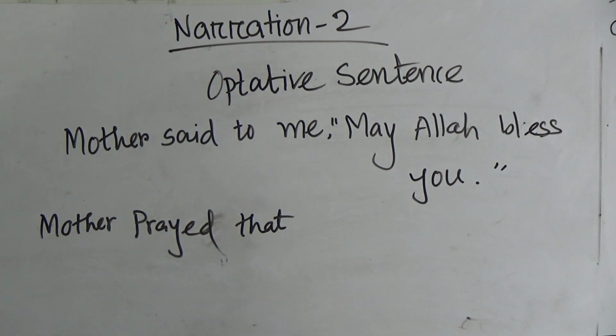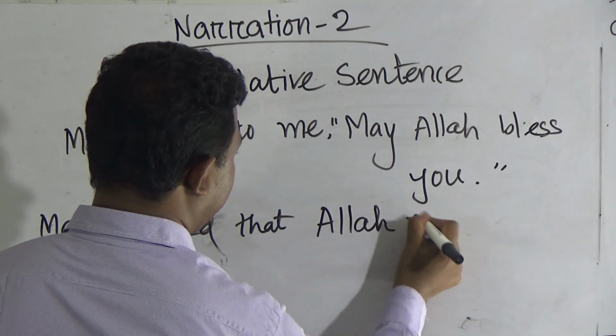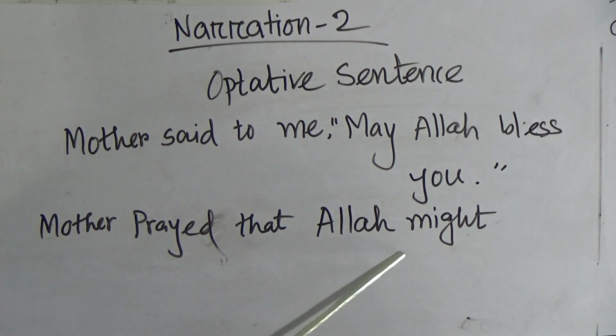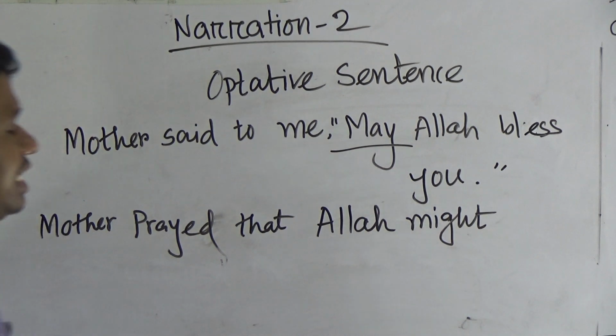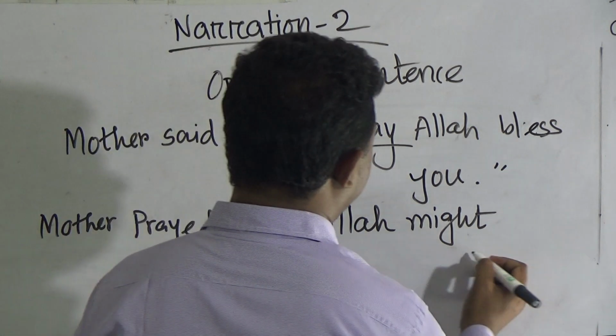Mother prayed that Allah might. That's why I have written might, because may is in the present form, so its past form would be Allah might